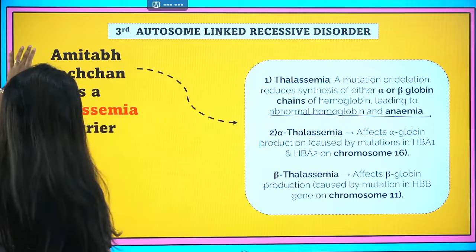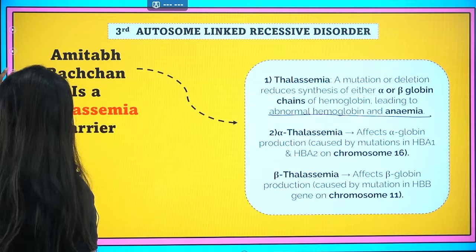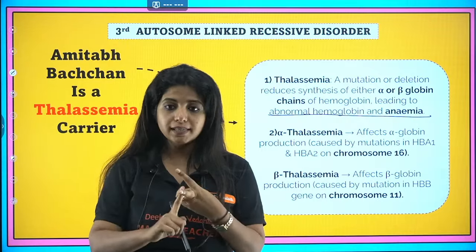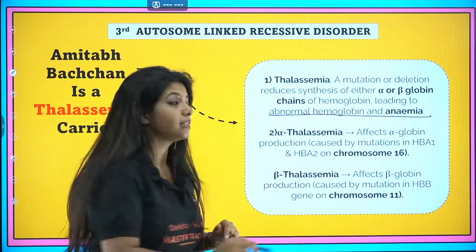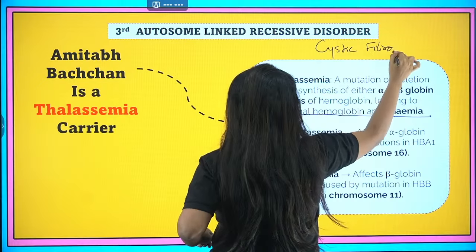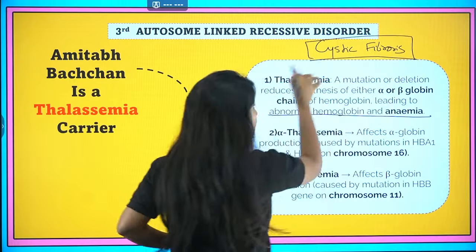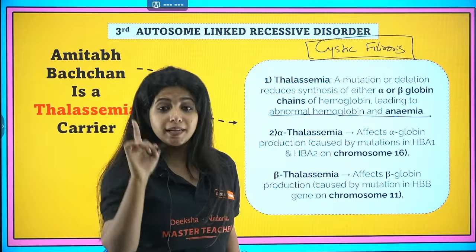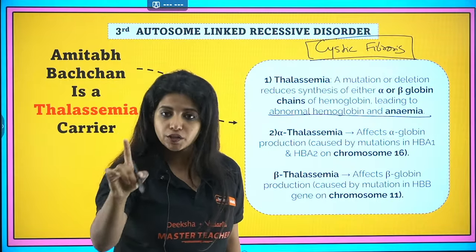Cool. So the autosome linked recessive disorders are over. What are they? Three of them. Please remember: sickle cell anemia, thalassaemia and phenylketonuria. One more is there, that is cystic fibrosis. This is written in the text format in your NCERT. This is also important. Please remember, cystic fibrosis is an autosomal linked recessive disorder.